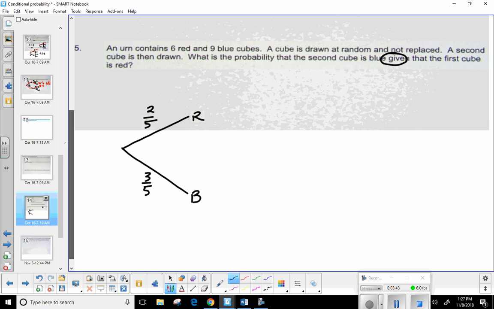Now, very, very important. Are we replacing the cube or not? We are not replacing it. So this is going to change the probability as we go along. If I choose a red, I then have the ability to choose either another red or a blue, and the same if I chose blue originally, red and blue. Take about 30 seconds, 45 seconds, write out the probabilities for each of those, remembering that every pair of branches has to add to 100%.